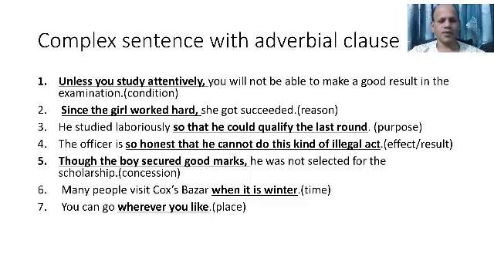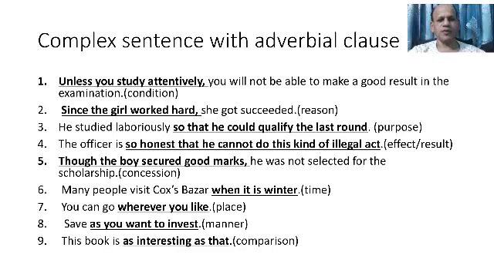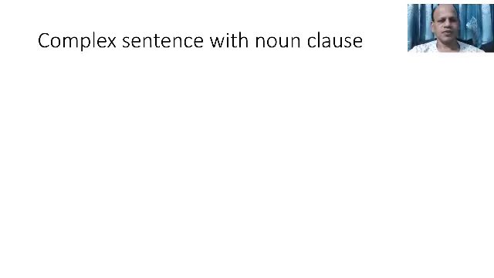Number 8, save as you want to invest. As you want to invest is an adverbial clause of manner. Number 9, this book is as interesting as that. As interesting as that is an adverbial clause of comparison. So you see, 9 clauses are there, and all 9 clauses are adverbial clauses, and all the sentences are complex sentences here. Then let us see some sentences with noun clause.